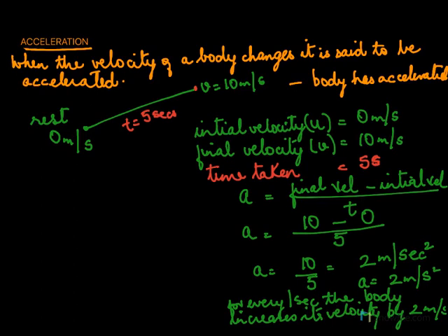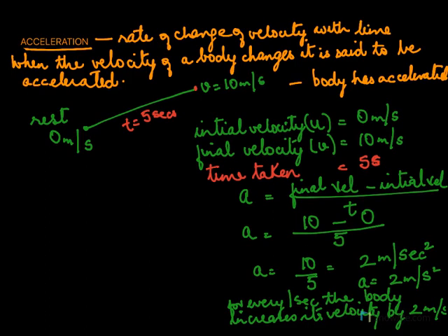So if we were to define acceleration, we would have defined it as the rate of change of velocity with time. It could be an increase in velocity or a decrease in velocity.